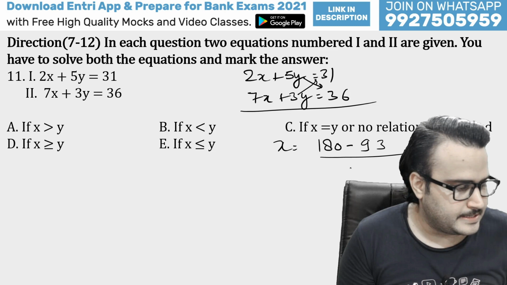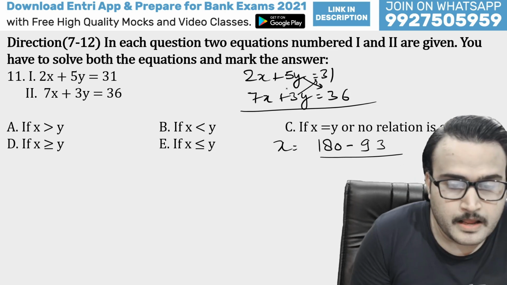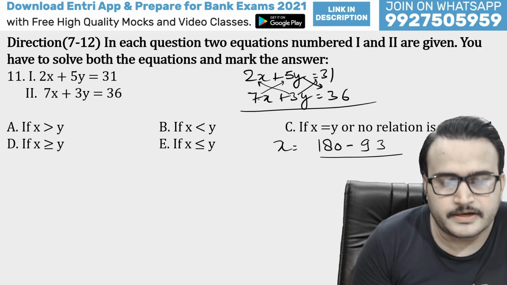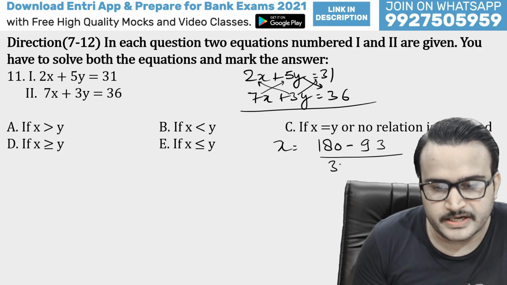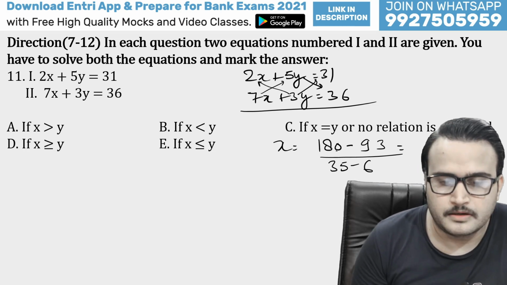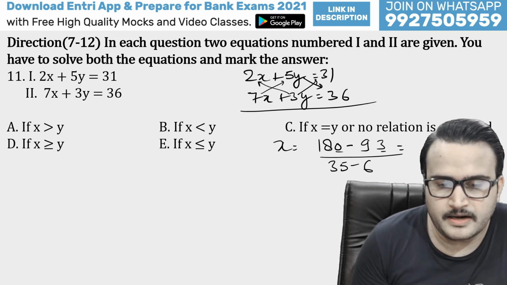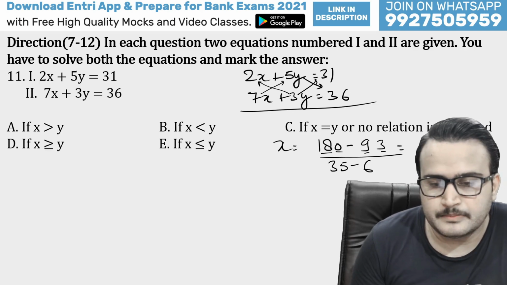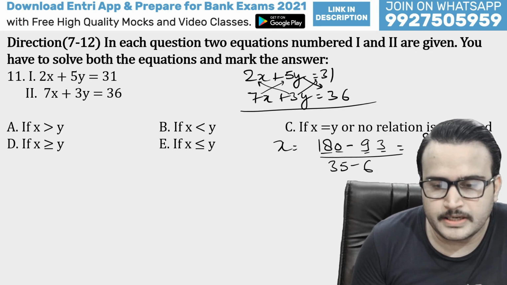Okay, 180 minus 93, am I right? And then guys, 3 2s are 6 and 7 5s are 35, 35 minus 6 will be in the bottom, that means the denominator. So guys, this will be 87, and this will be 35 minus 6, 29. Divided by 29, so 3.